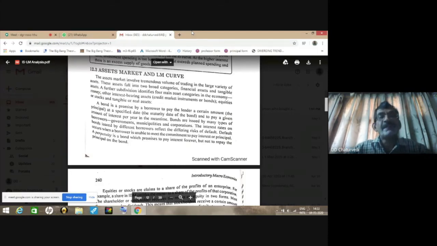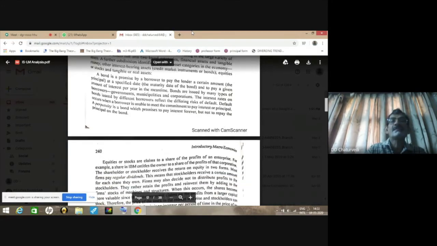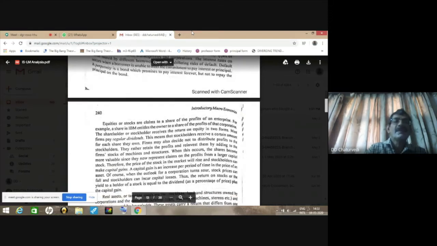We all know that there are many types of assets. Apart from money, we have interest-bearing assets like bonds, on which we get an assured interest rate. We have equities where we get dividend. We do have tangible or real assets like washing machines and other such durable assets. So these are the various types of assets.